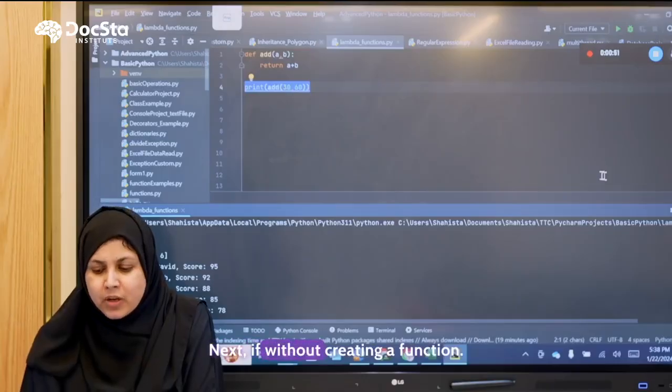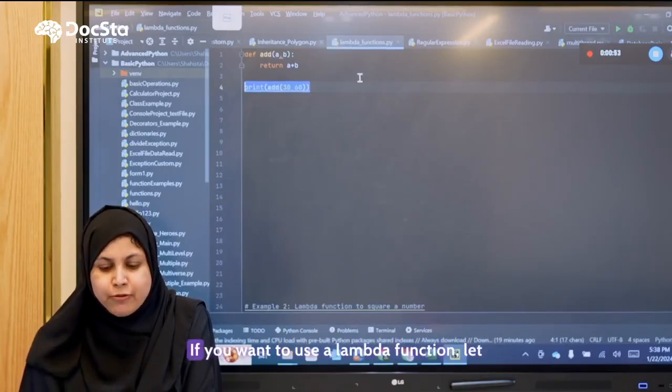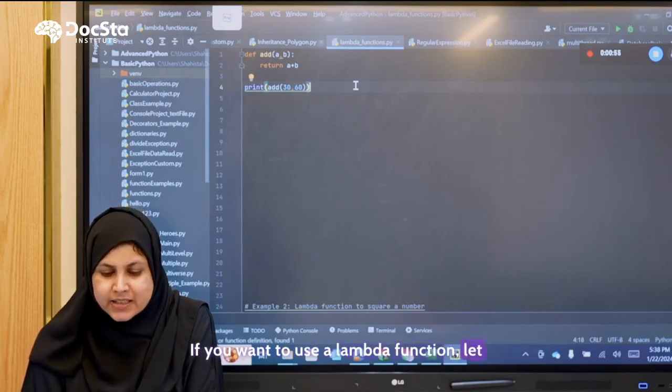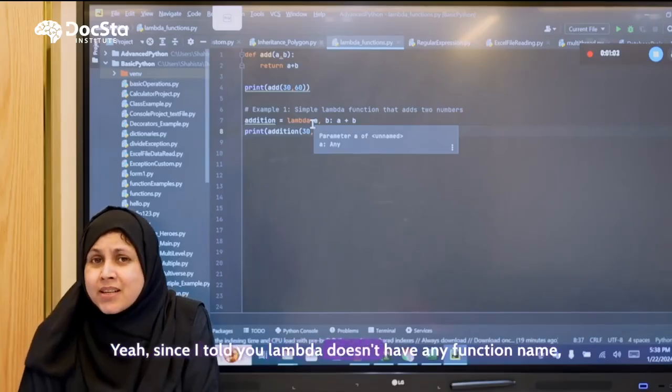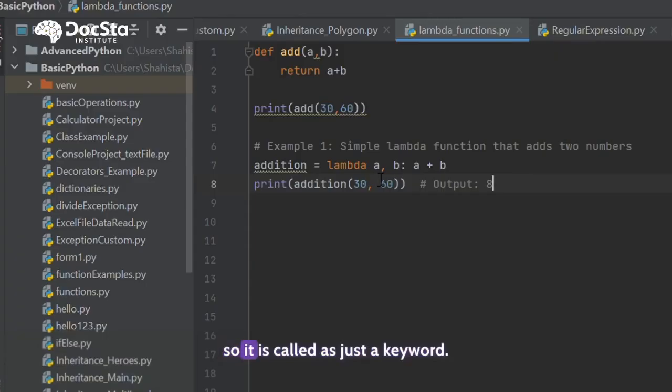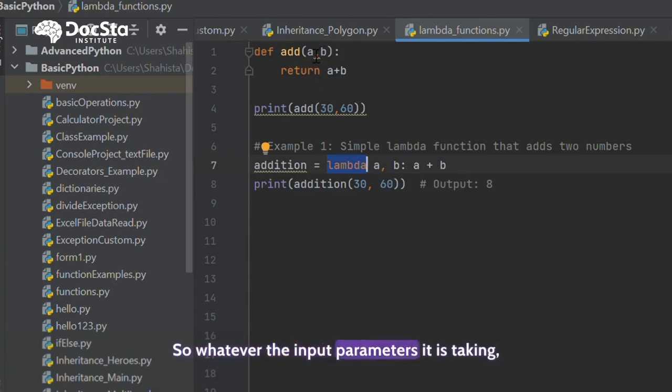Next, if you want to use a lambda function without creating a function, let us see how exactly we can do so. Since I told you lambda doesn't have any function name, it is just a keyword. Whatever input parameters it is taking, we write soon after the lambda keyword, that is a comma b. And what exactly is it returning? It is a plus b. That logic we write here.